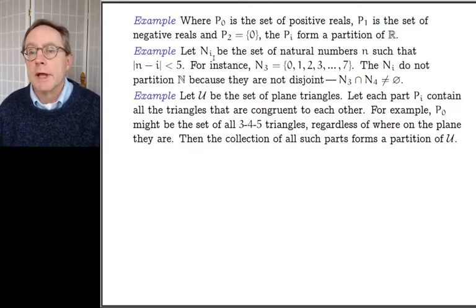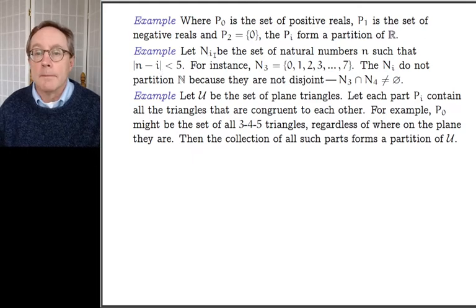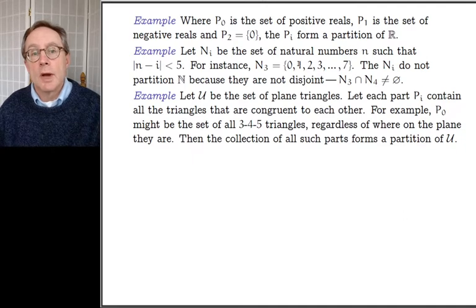All right, next example, let's look at the set of natural numbers where Ni is the set of natural numbers where the absolute value of n minus i is less than 5. So for example, N3 is all the natural numbers that are within 5 of 3. See the subscript 3 on the end? So all the natural numbers that are within 5, less than 5, of 3. N15 would be all the natural numbers that are within 5, less than 5, of 15. So 11, 12, 13, 14, 15, 16, 17, 18, 19 for N15.